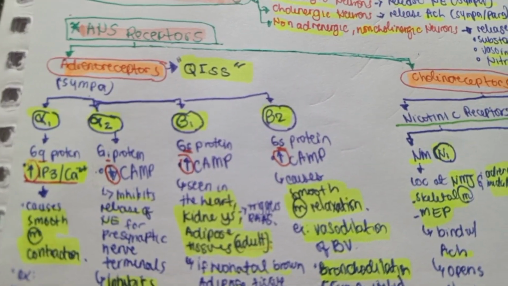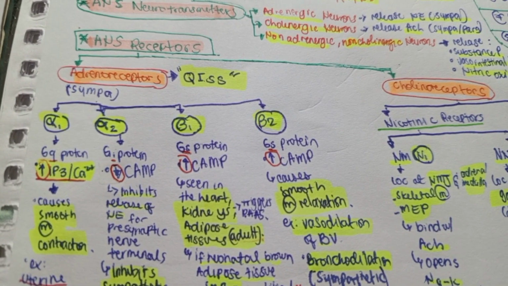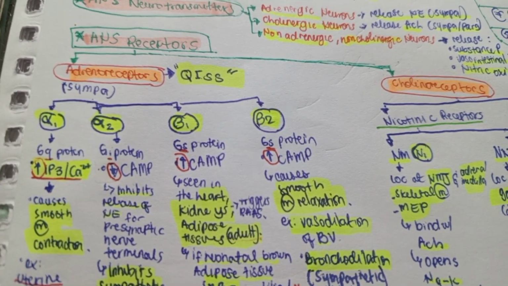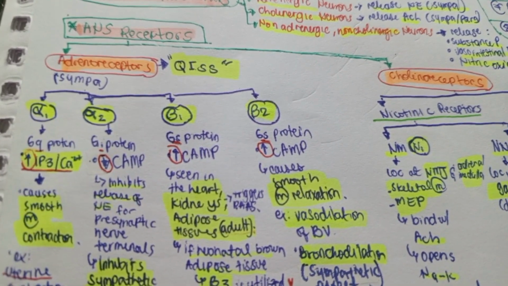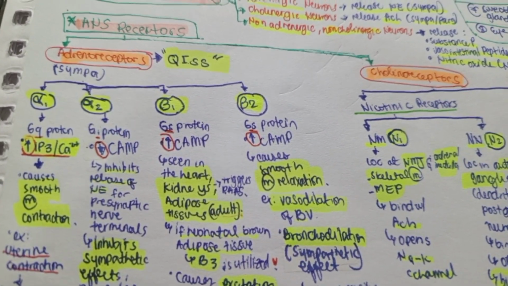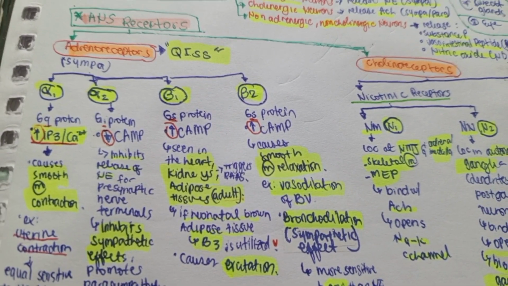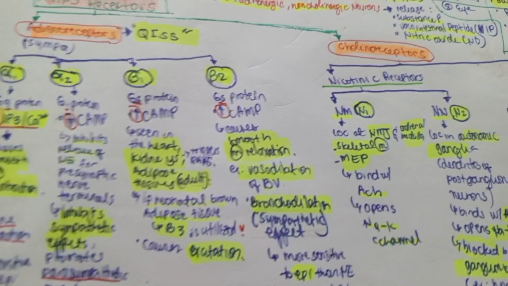Another adrenoreceptor is the B1. Here, the Gs protein is responsible for increasing cAMP, and it is seen in the heart, in the kidneys, which triggers the RAAS, and in the adipose tissues for adults. But if it's neonatal brown adipose tissue, B3 is utilized, and this B1 causes excitation.